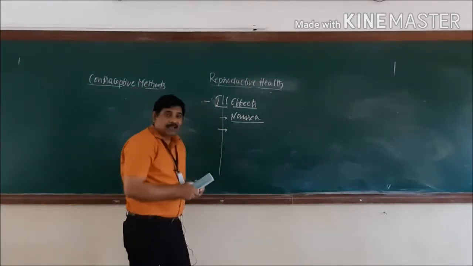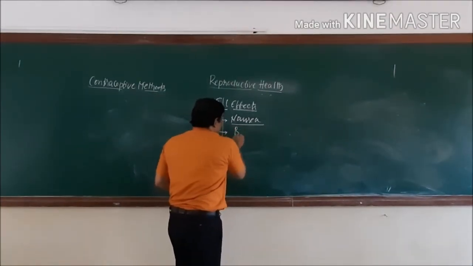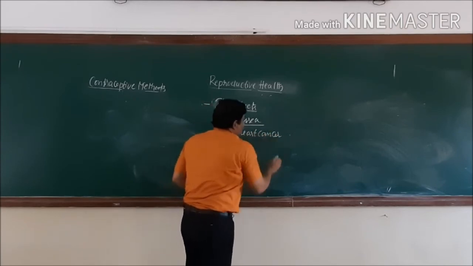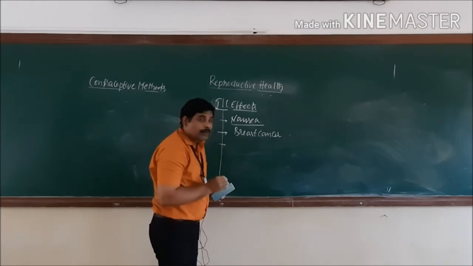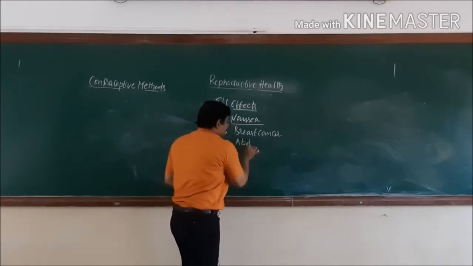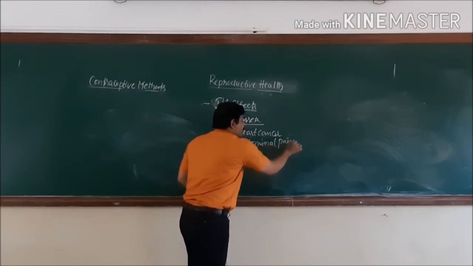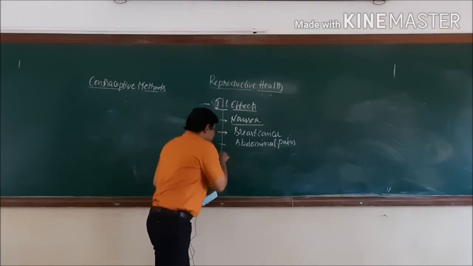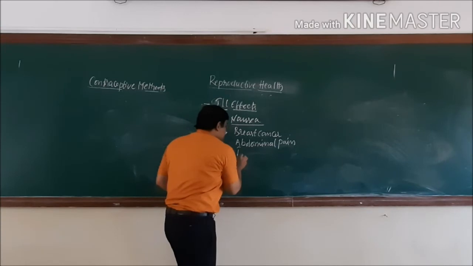Whereas the second one is the chances of getting breast cancer, and even there are chances of getting abdominal pain. That is one more ill effect on a woman, and it even disturbs the entire menstrual cycle, causing irregular menstrual cycle.